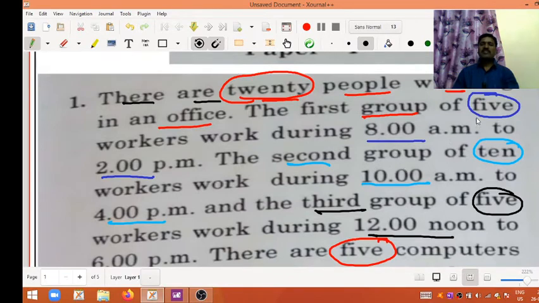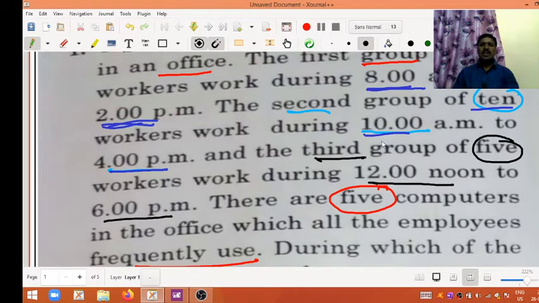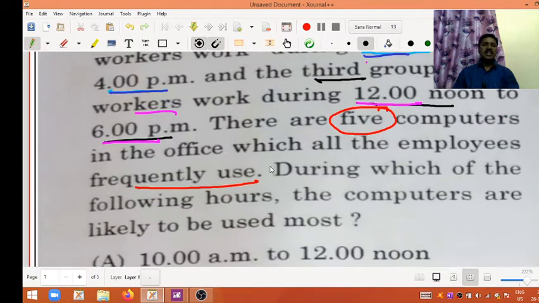The first group has 5 workers who work 8 a.m. to 2 p.m. The second group has 10 workers who work from 10 a.m. to 4 p.m. The third group has 5 workers who work between 12 noon to 6 p.m. And there are 5 computers which are frequently used in that office.